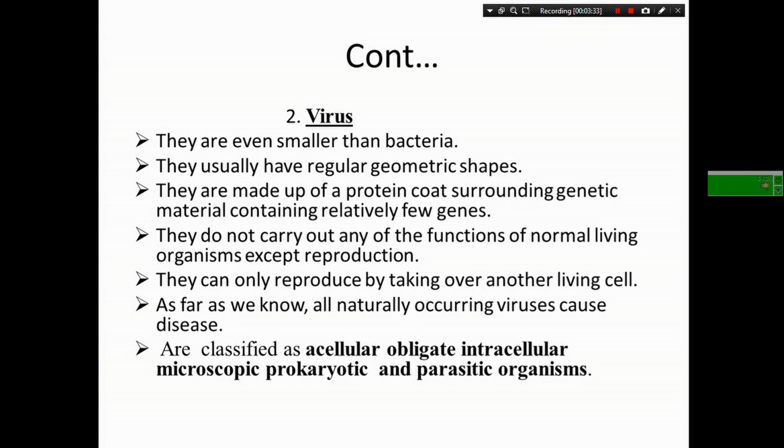As far as we know, all naturally occurring viruses can cause a disease, so all viruses are pathogens. Viruses have many geometric shapes, and some have a round shape with a small tail. For example, tobacco mosaic virus attacks the tobacco plant and has a rod shape.